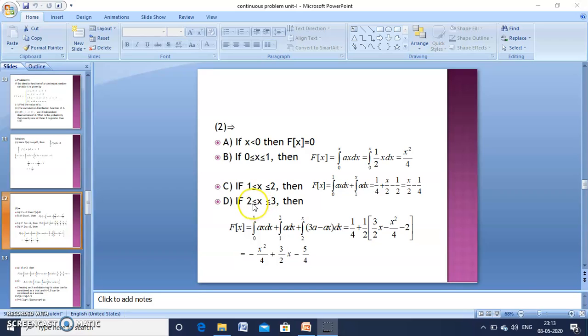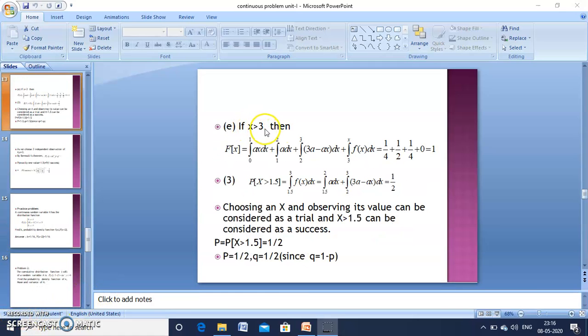Fourth one, for the range 2 to 3, your capital F of x is equal to, the first two ranges also included 0 to 1, 1 to 2, 2 to x. The corresponding functions we have written, substitute a value and integrating, we get minus x square by 4 plus 3 by 2 into x minus 5 by 4.